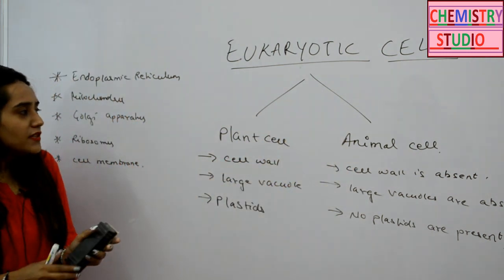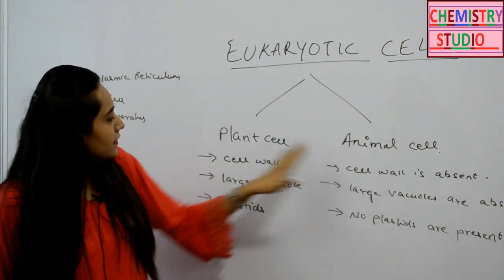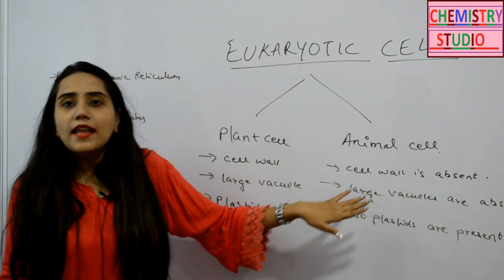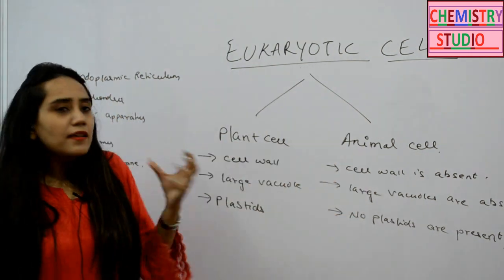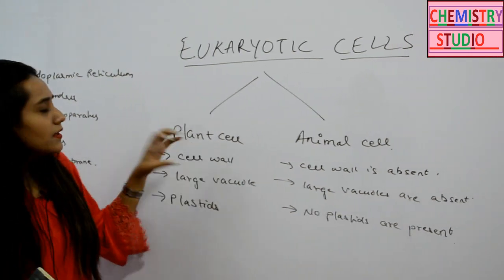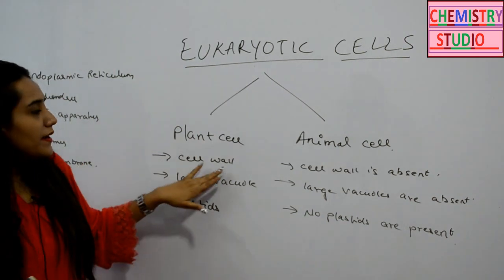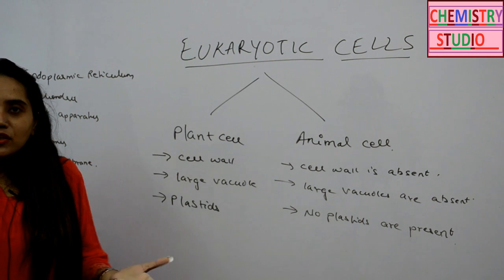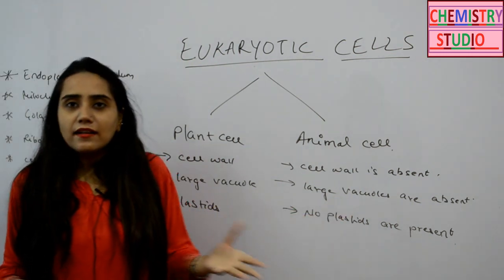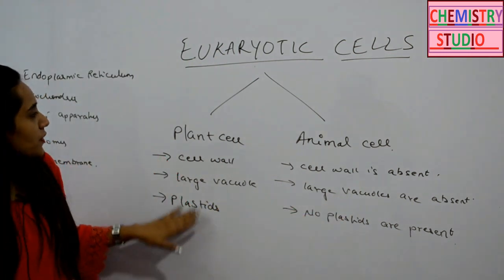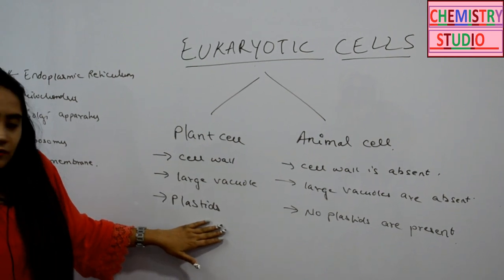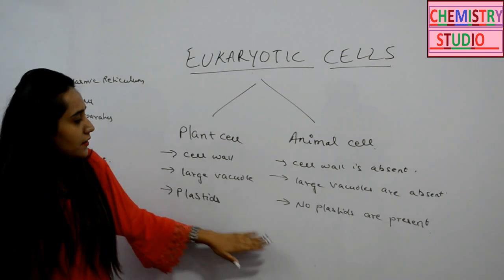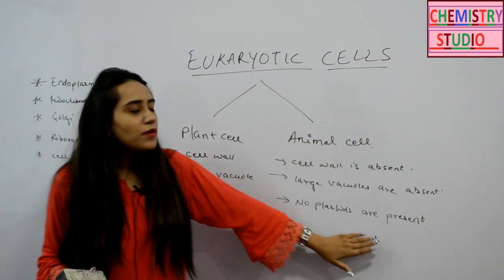The basic difference between the plant and animal cell is that the cell wall is present in the plant cell, whereas animal cells lack a cell wall. Because plant cells are more rigid in structure, the structural and mechanical strength is provided by the cell wall. Next, plant cells contain large vacuoles, whereas animal cells lack such large vacuoles. Also, there is the presence of plastids, which have three categories: chloroplast, chromoplast, leucoplast, whereas animal cells don't have plastids.